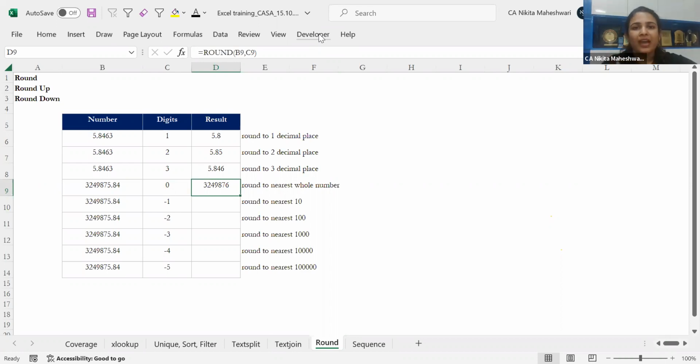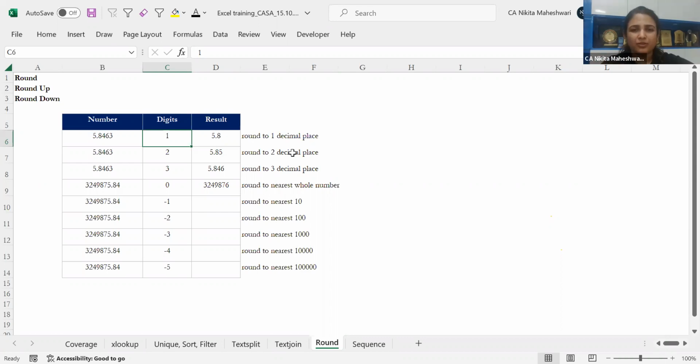Now, what will happen if I put -1? I've given this example over here, and I've given the answer also, but let's understand it. When I was saying 1 place, it is the decimal and 1 place right of that. Now I'm saying -1. So I don't even want the last digit of my number to be 1, 2, 3, 4, 5, 6, 7, 8, 9. I want it to be 0.